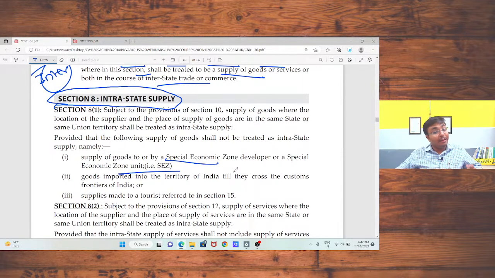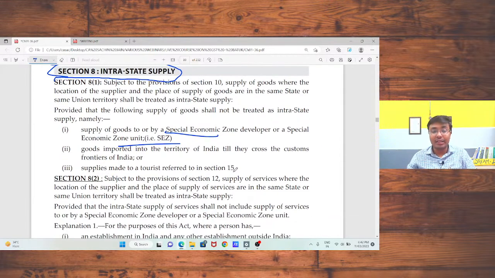Or if there is any tourist in my state and I am going to provide particular goods to that tourist, in that case that supply should be treated as your interstate supply, because the tourist is in your state but he is registered in another state, or the tourist is from outside India. So in that case IGST should be charged, no SGST or CGST should be charged. So this is a special situation, we need to be very much careful for that.